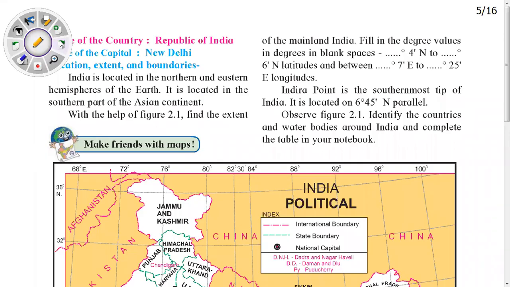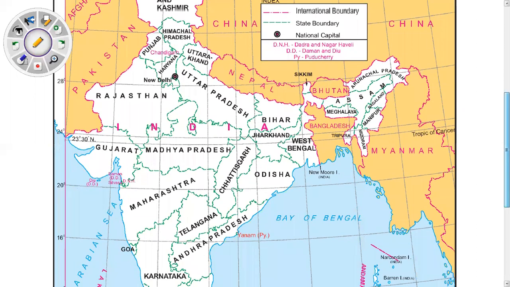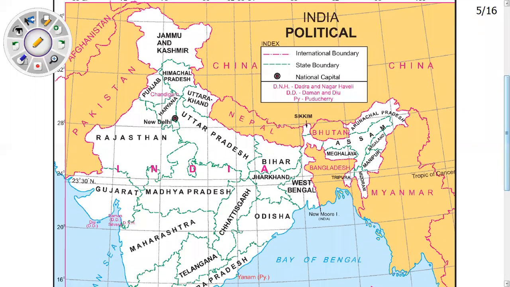Now listen here. Here you can notice a map of India. On this map, the Indian subcontinent countries are given here. But here we just need to study the longitudinal and latitudinal extent of both countries, India as well as Brazil. So now let's start. First we are going to start with the location of India.